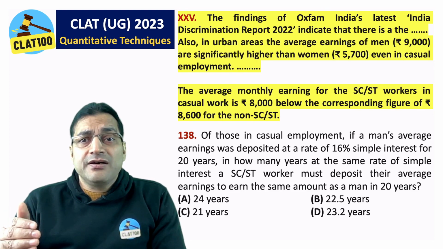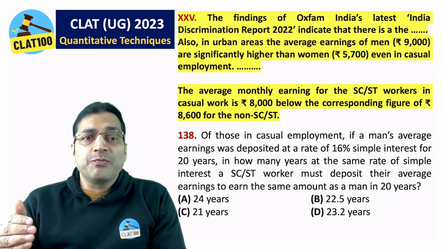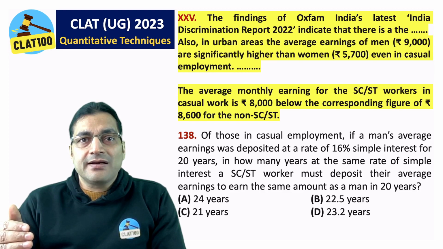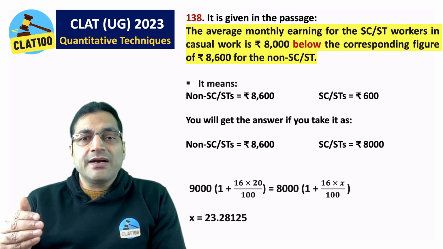Come to question number 138 and please concentrate on the second para. The average monthly earning of the SC/ST workers in casual work is rupees 8,000 below the corresponding figure of rupees 8,600 for the non-SC/ST. It means one of the figures is 8,600 and the other figure is 600. They have given the answer as 23.2 years, but you will get that answer only if you assume that one of the figures is 8,600 and the other figure is 8,000.